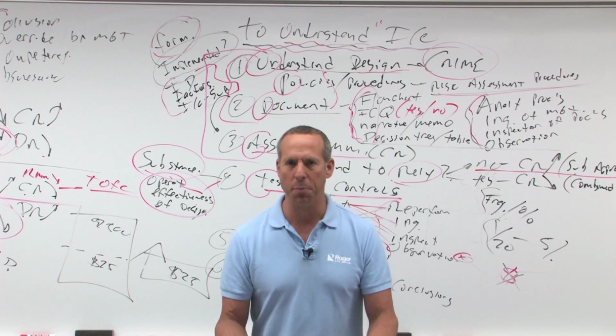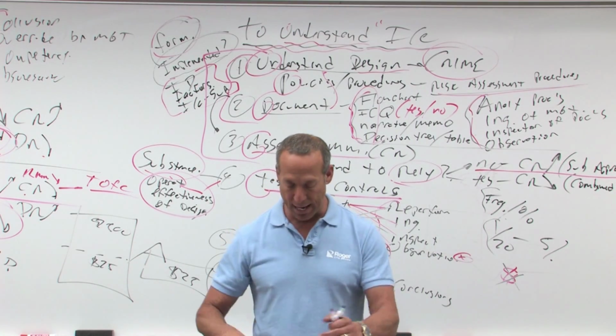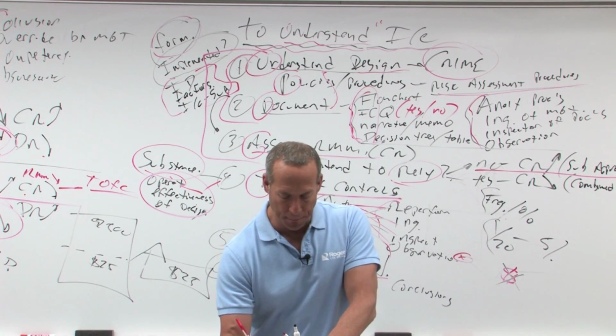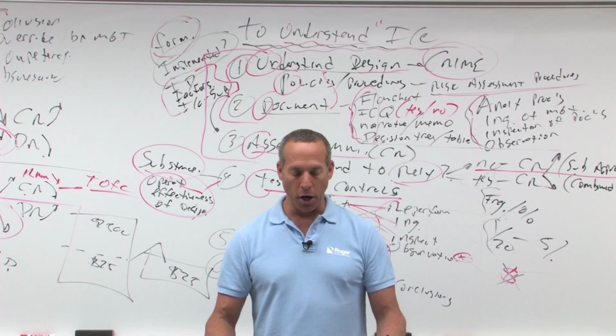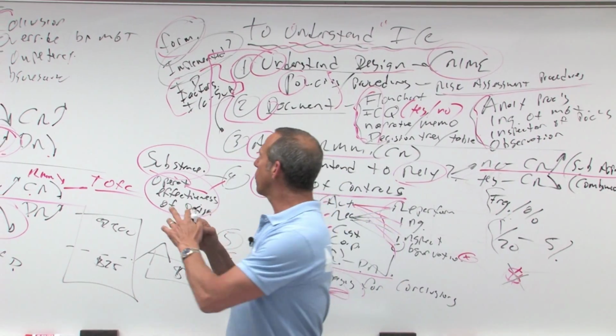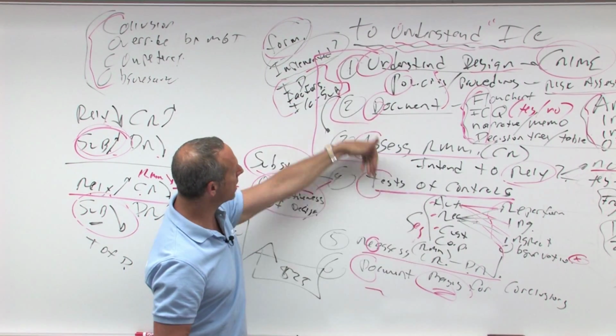Number 2. In obtaining an understanding of an entity's internal control in a financial statement audit. What's a financial statement audit? That is a non-issuer, non-public AICPA ASB audit. An auditor is required to obtain knowledge about what? All right, let's look over here. We've got our understand steps. These are the steps to understand.